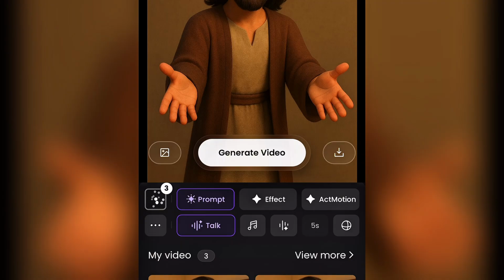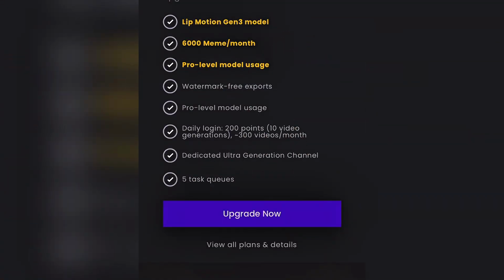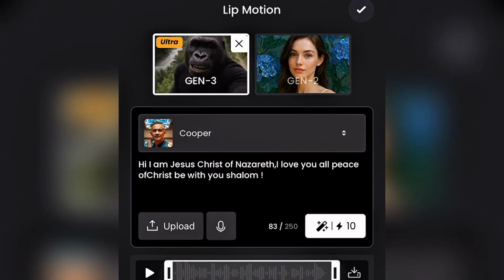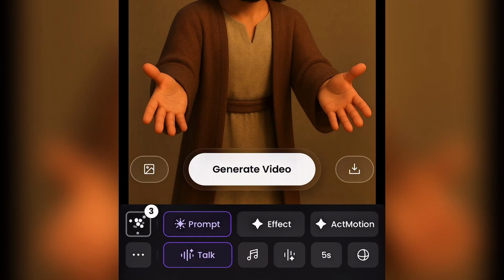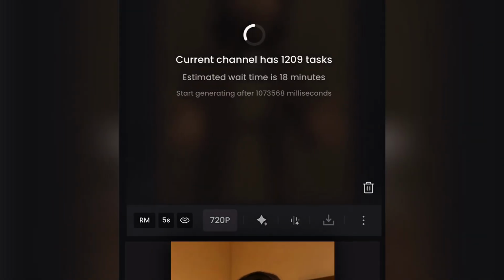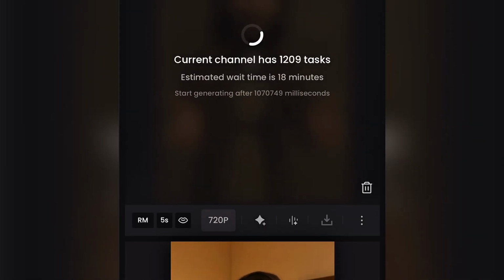So what you're going to do now is click on generate. Guys, let's go back. Okay, I think we'll go with Gen 2. This Ultra 3 is not available in the free version. So let's click on generate now. You're going to give it time. It normally takes 5 minutes, 10 minutes, 20 minutes. This one, I think this is the highest I've seen so far. It's showing 18 minutes. So it's going to take a little bit of time, guys, but it's worth it.